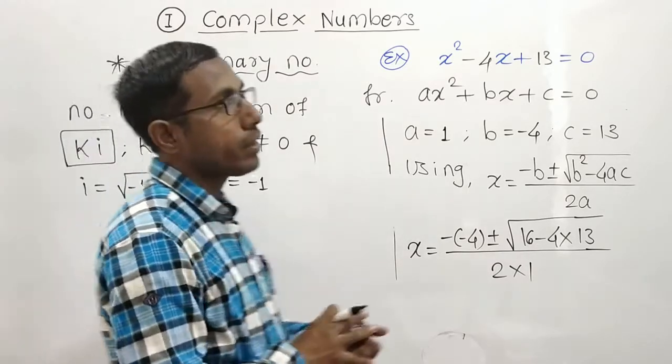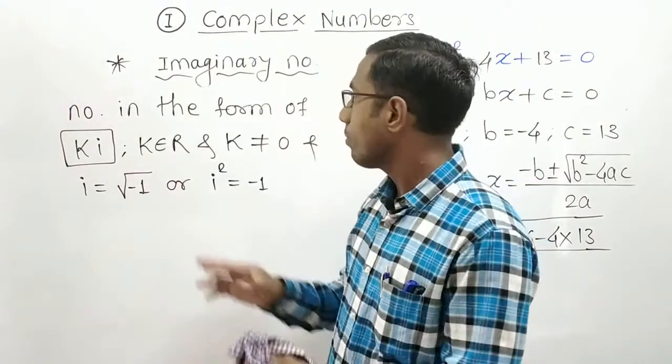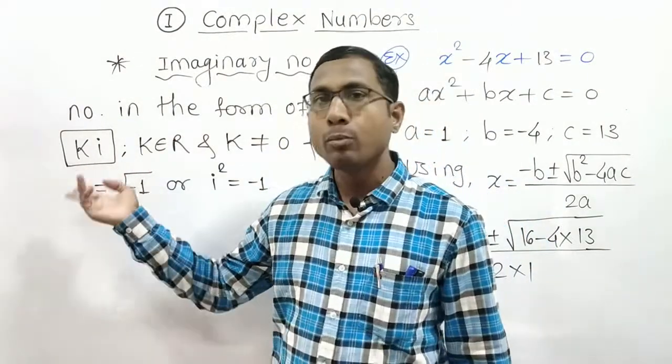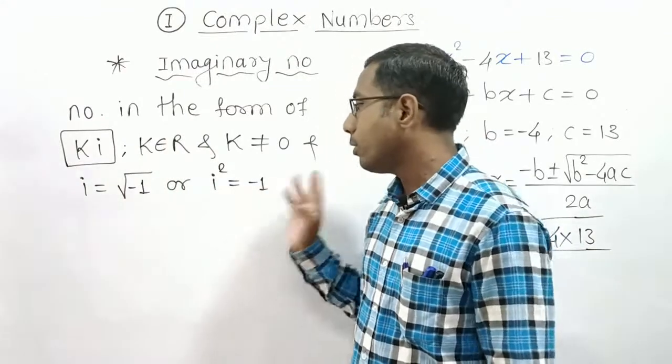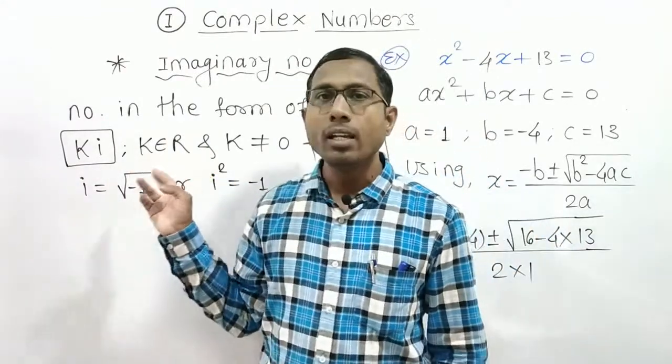The number in the form of ki, k times i, where i is the square root of -1, and hence i square is equal to -1. What is k? k is one real number.